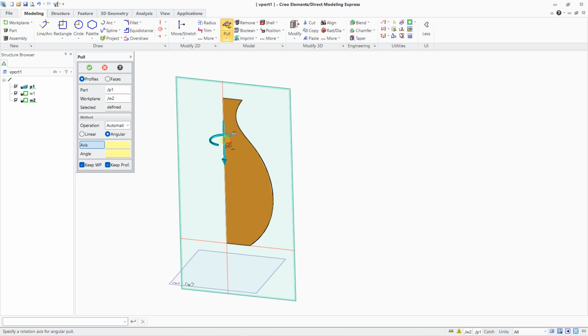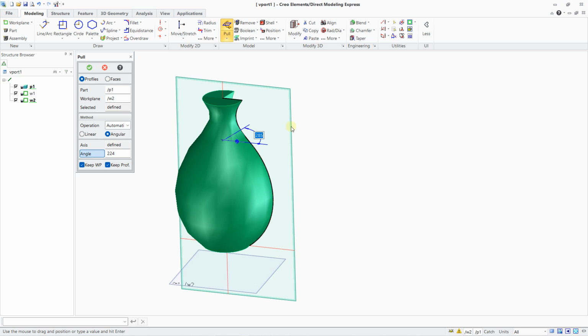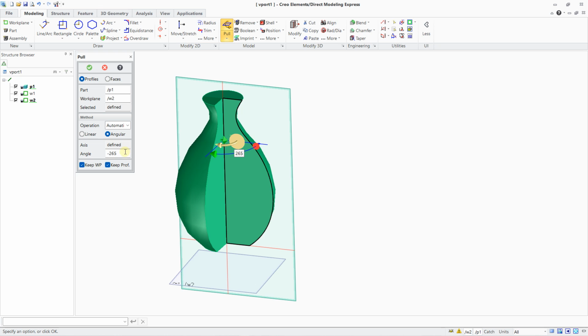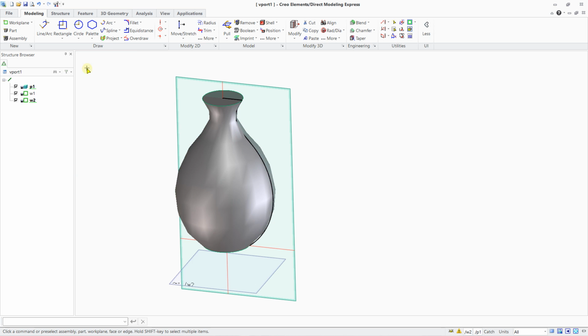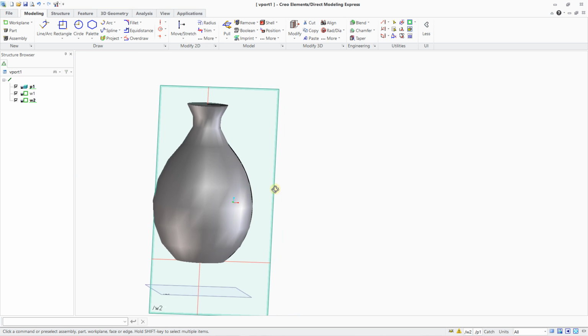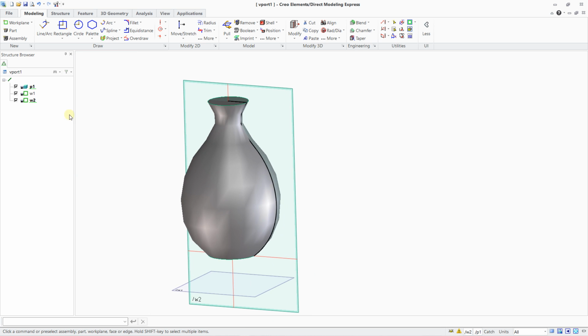So I can just left click here on this direction, and after you can pull like this to create your shape, or you can just type at your convenience the value in this area. I can type directly 360 degrees if I want to close, and I can validate. And that's it. As you can see, we have created this shape.